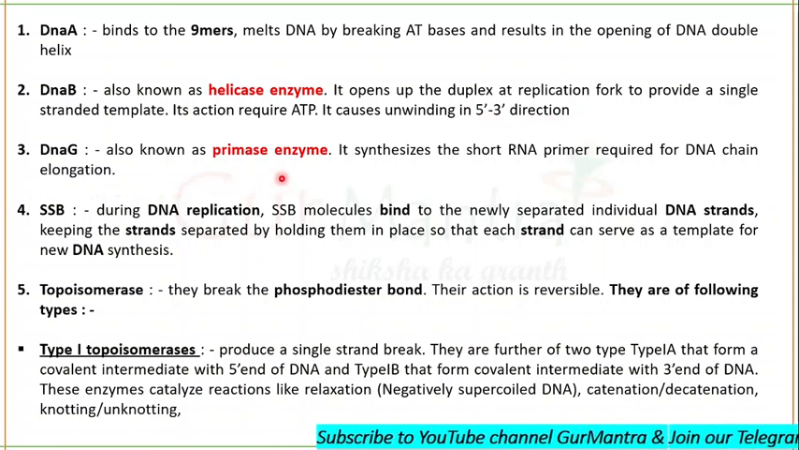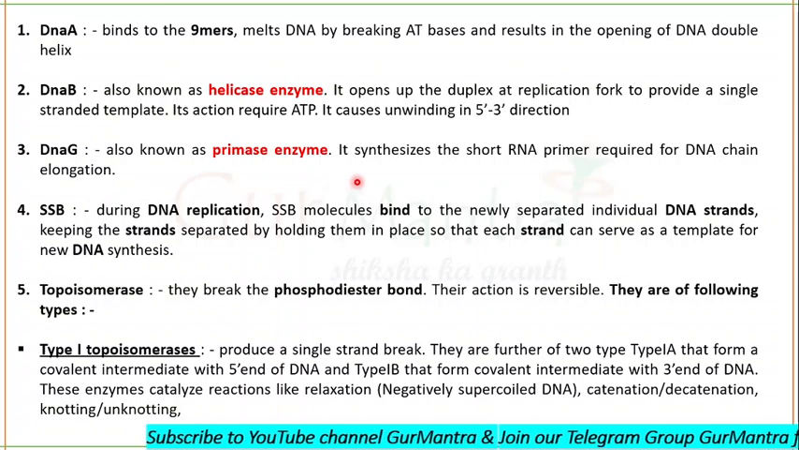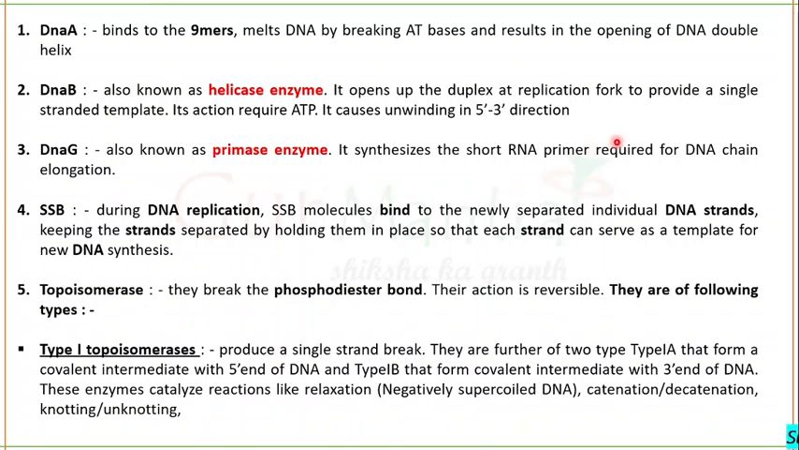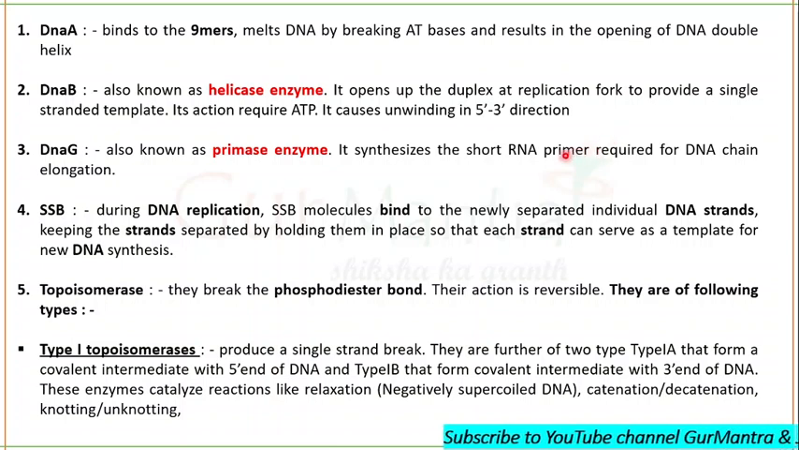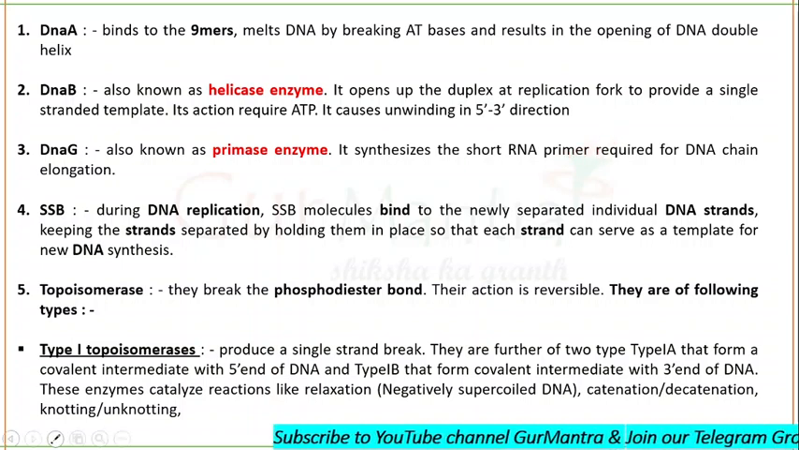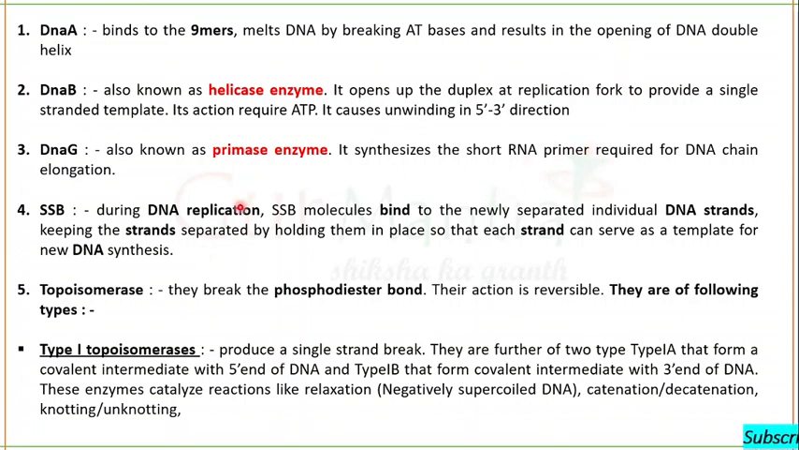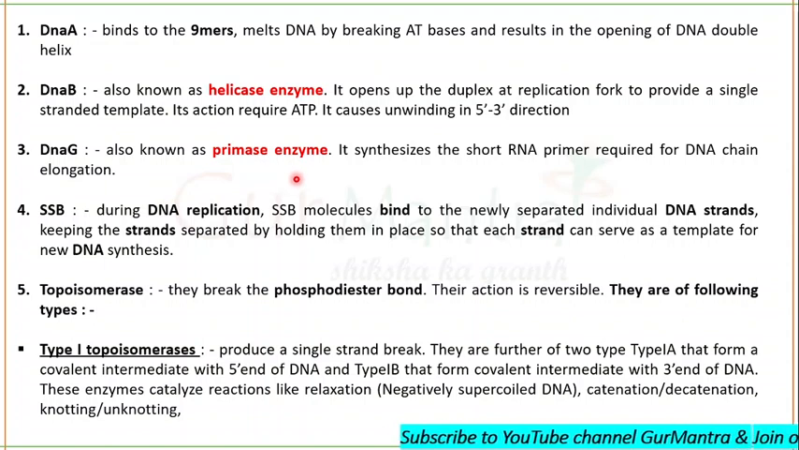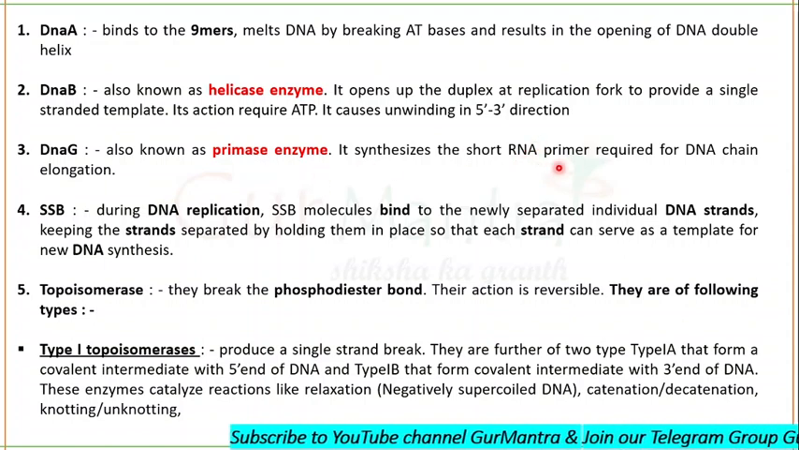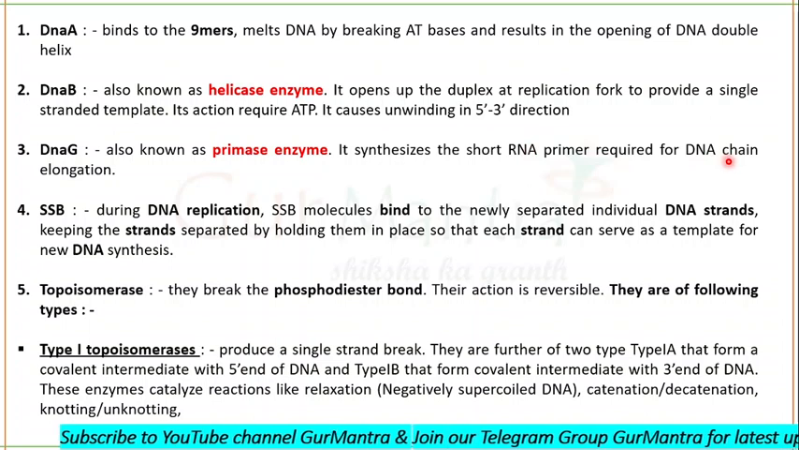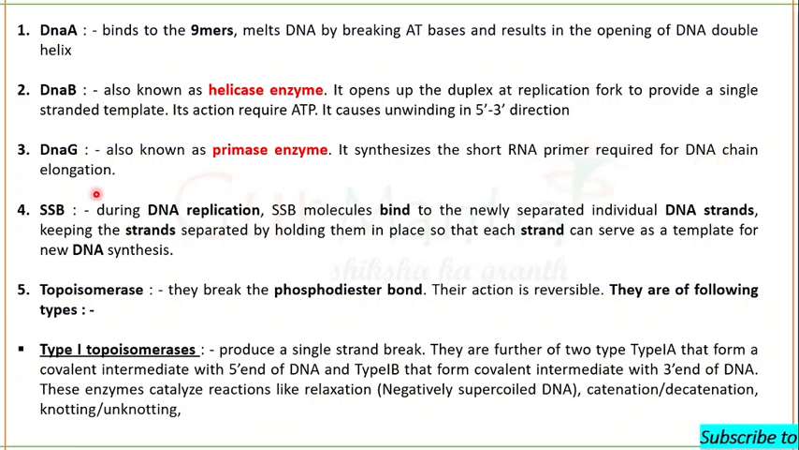DnaG is known as primase enzyme. It synthesizes a short RNA primer. An RNA primer is required. There won't be any DNA copy if the RNA primer is not there. Fine. So DnaG is an important enzyme, also known as primase enzyme. It synthesizes the short RNA primer required for DNA chain elongation.